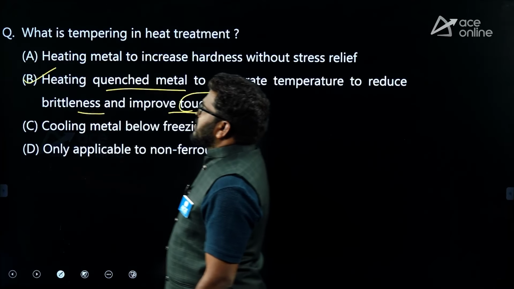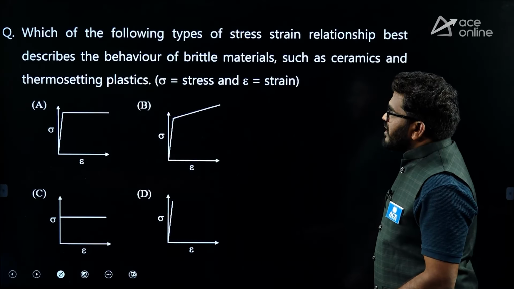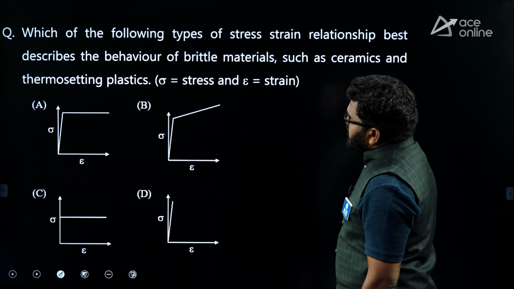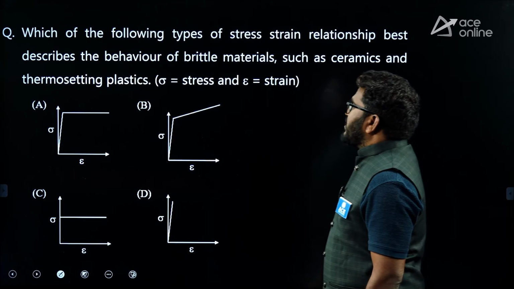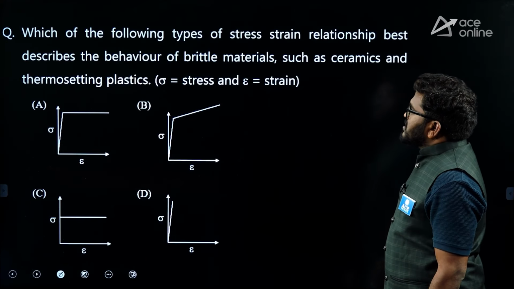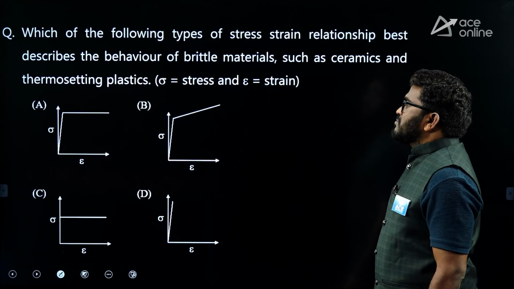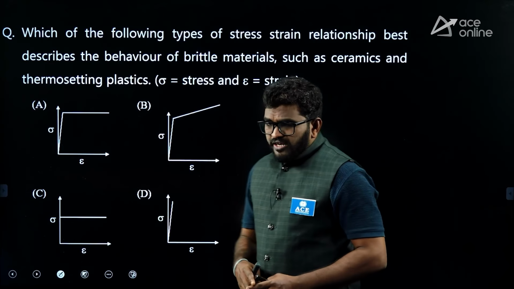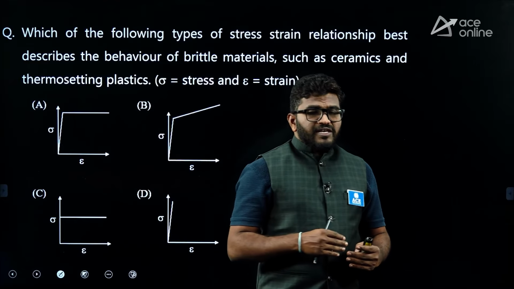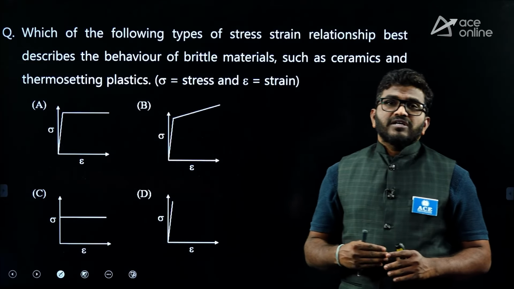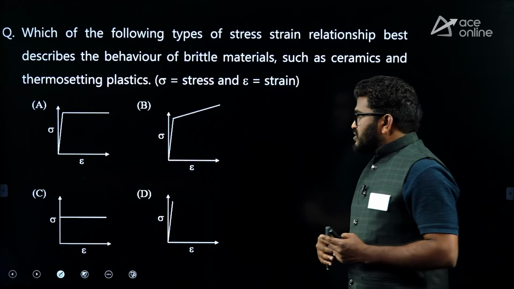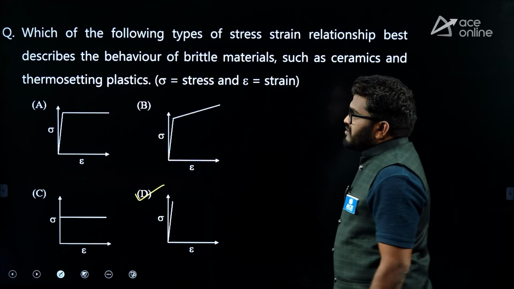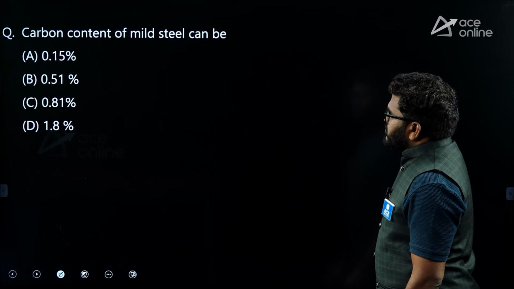So, B is the correct answer for this question. Next, which of the following types of stress-strain relationship best describes the behavior of brittle materials such as ceramics, thermosetting plastics? See, ceramic materials will not deform elastically and plastically. They will deform with a very little amount and at final point they will break. So this is the correct answer. D is the correct answer for this question, right?